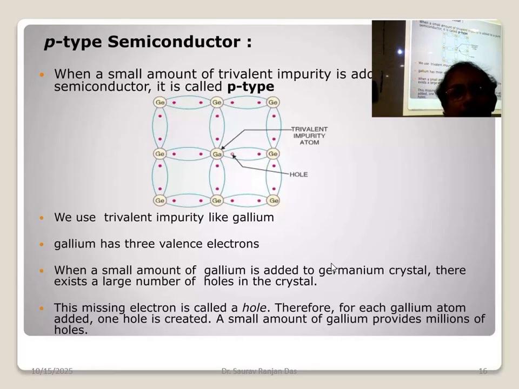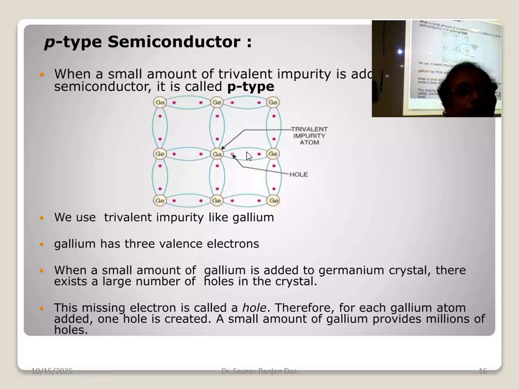Then you have the P-type semiconductor, another one. For example, here gallium. Below boron you have aluminium, then below aluminium you have gallium. So it also has 3 valence electrons, trivalent, and germanium has 4 valence electrons. That's why 3 bonds are possible, but one hole is created because it could not make any bond here. That is the hole, and this is the major carrier.